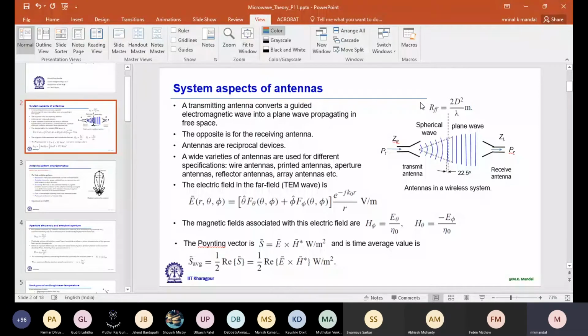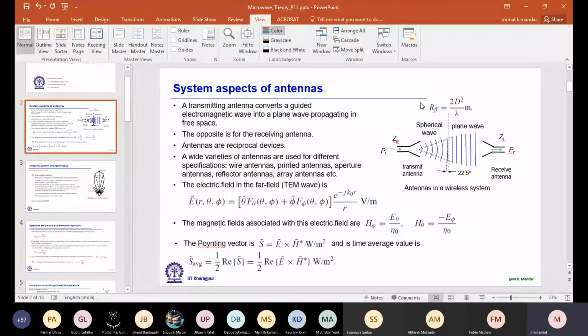Now, what do we mean by maximum antenna dimension? If I have a horn antenna, its face looks like either a rectangle or a square, so I have to consider the diagonal length. D corresponds to the diagonal length.